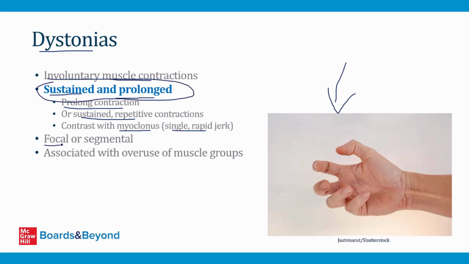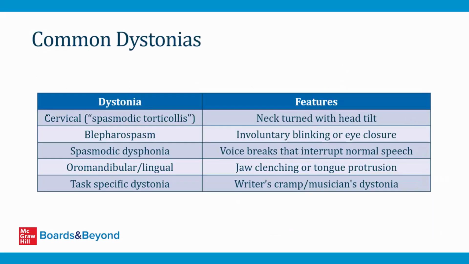They can be focal and involve just one region, like the hand shown here. Sometimes they are segmental, and they're often associated with overuse of muscle groups. When muscle groups are overused, like the hand in the case of writer's cramp, that can lead to a dystonia. So there are a couple of common dystonias you should be familiar with as a medical student. You could see these clinically, or they might come up as a single question on your board exams. One of them is cervical dystonia. This is also called spasmodic torticollis. This is basically an overuse injury of the neck, where the neck gets stuck in a position where it's turned with the head tilted and the patient can't relax the muscle. Blepharospasm I mentioned on the last slide.